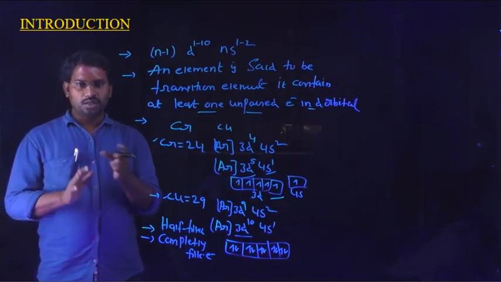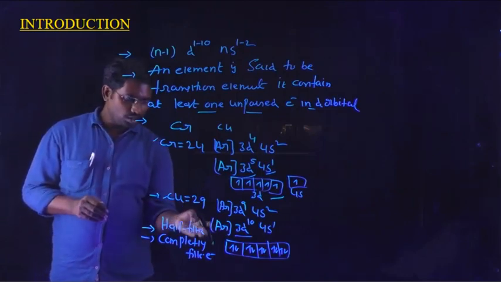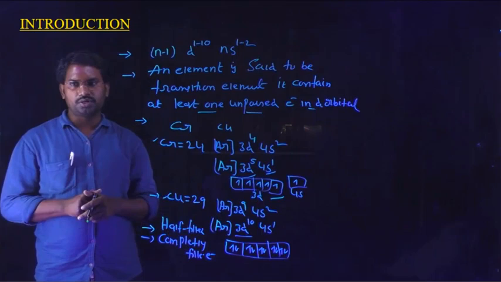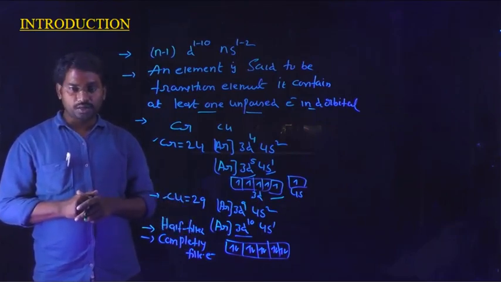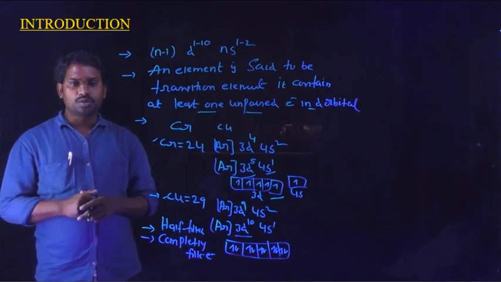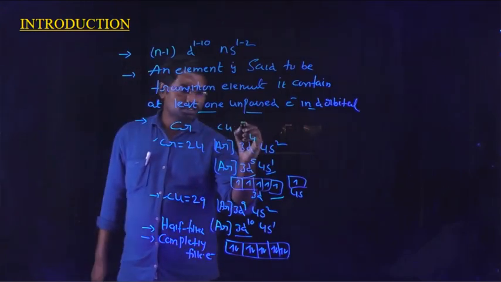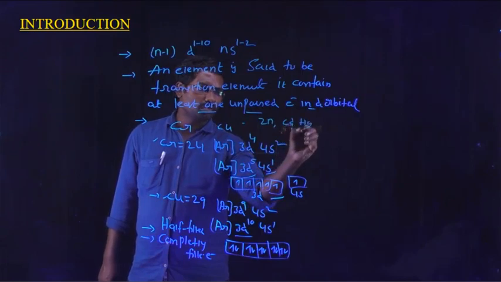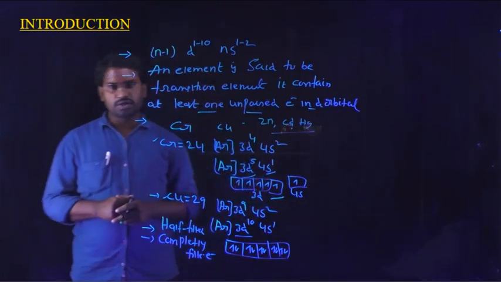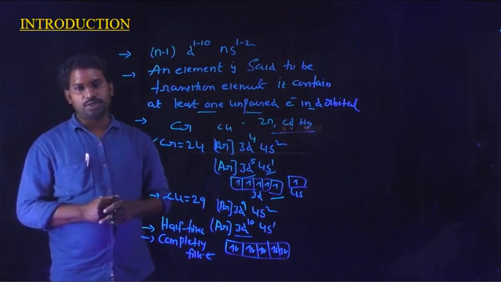Note it. Atoms having half filled or completely filled electronic configuration of d orbitals acquire more stability. Also, elements like zinc, cadmium, and mercury, which we already discussed, possess stable electronic configurations. They do not follow the general electronic configuration of the d block elements.